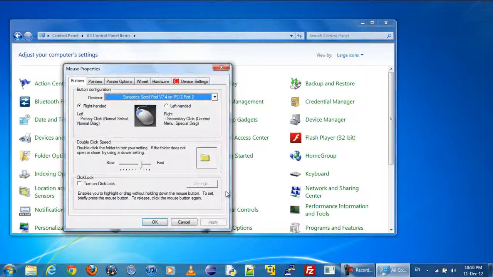Press on Click Lock to enable this setting. This setting allows the user to set the left mouse button to stay held down for as long as the user needs it to. Click on Apply to save changes.